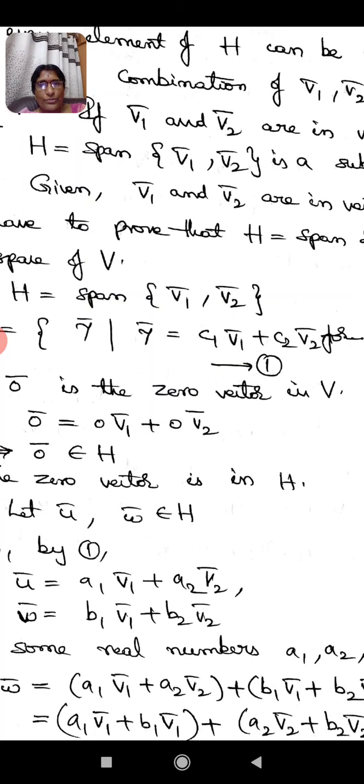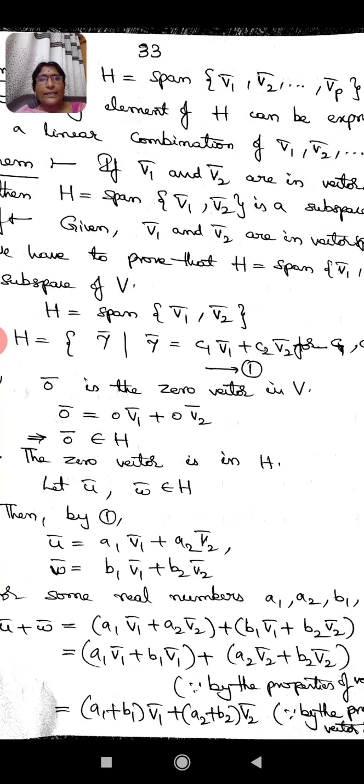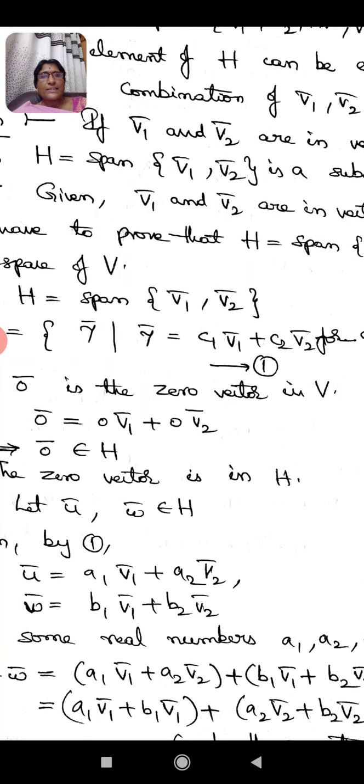So 0 bar is equal to 0 V1 bar plus 0 V2 bar, and this implies that 0 bar belongs to H. The zero vector 0 bar can be expressed as 0 times V1 bar plus 0 times V2 bar, which means that 0 bar is a sum of scalar multiples of V1 bar and V2 bar, taking the scalars C1 and C2 as the real number 0.